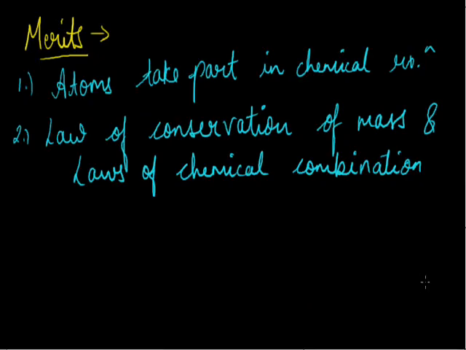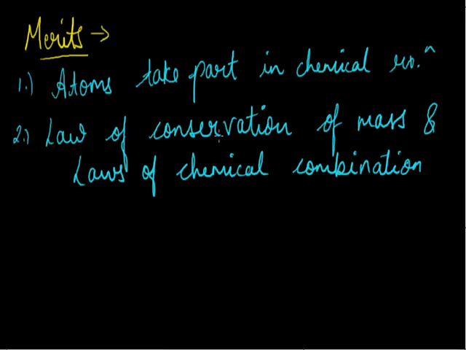The laws of chemical combination, which we have discussed earlier in points 5 and 6, that is when elements combine in a fixed ratio and when elements combine in different ratios. They are the laws of chemical combination. So these were three laws: two laws of chemical combination and one law of conservation of mass, explained by Dalton. That was a very good merit on Dalton's side.